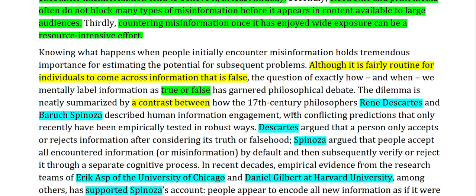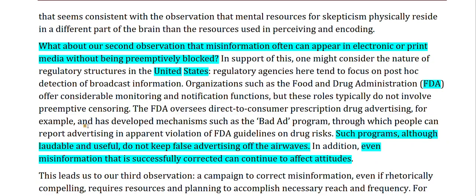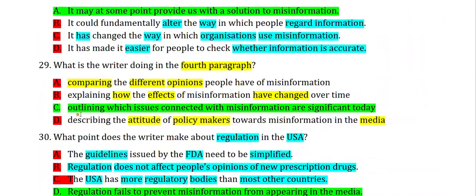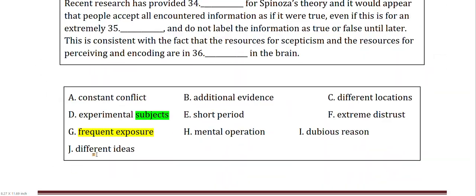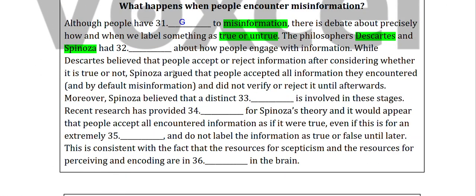It is mentioned clearly that there were conflicting predictions only recently empirically tested in a robust way. So obviously we will say contrast, different ideas. So we will mark here J.